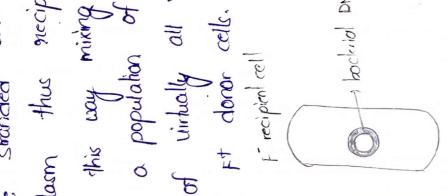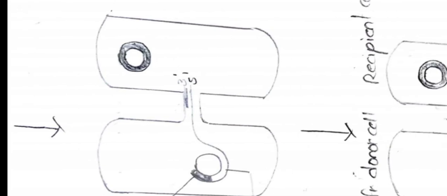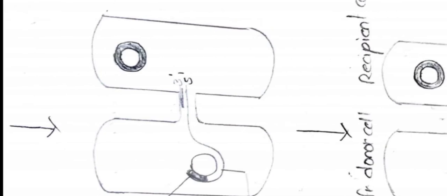Here genetic material will be transferred through a sex pilus, and a conjugation tube will be formed.